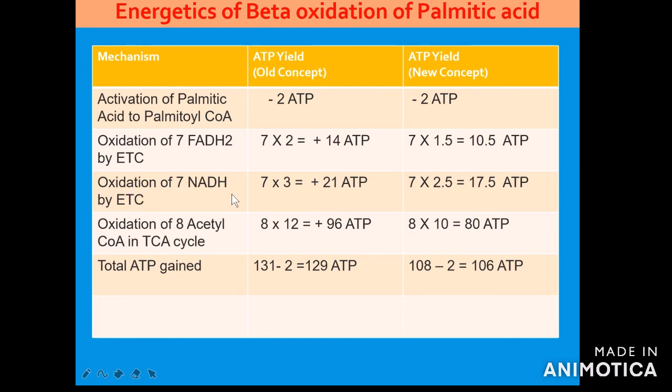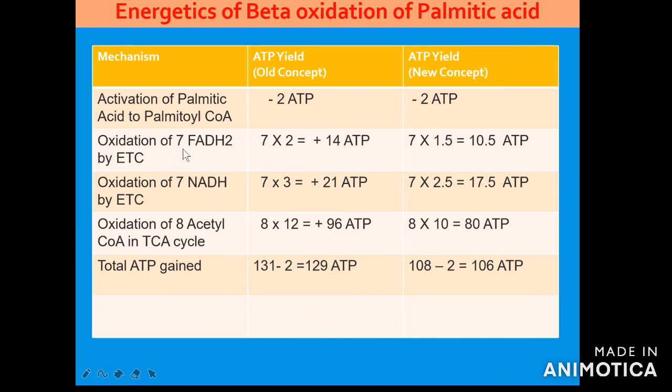By the oxidation of NADH, approximately 7 into 3, 21 ATPs are produced for 7 cycles. In the new concept, it is exactly 2.5, so 7 into 2.5, 17.5 molecules of ATP. Through oxidation of 1 acetyl-CoA through the TCA cycle, we get 12 ATPs, so 8 into 12 is 96 ATPs. In the new concept, it is 8 into 10, 80 ATPs. So the total ATP gained will be 131 minus 2, that is 129 ATPs generated by oxidizing 1 molecule of palmitic acid.